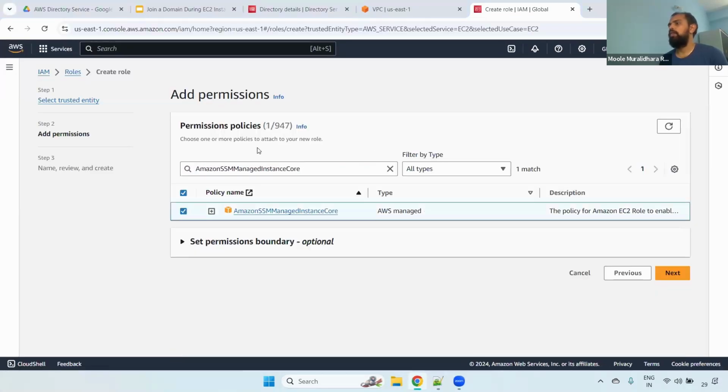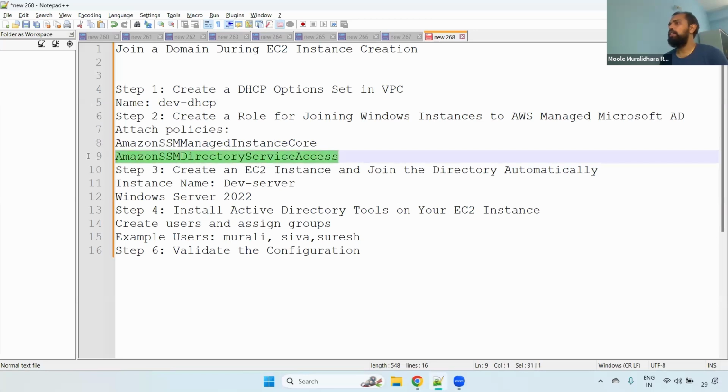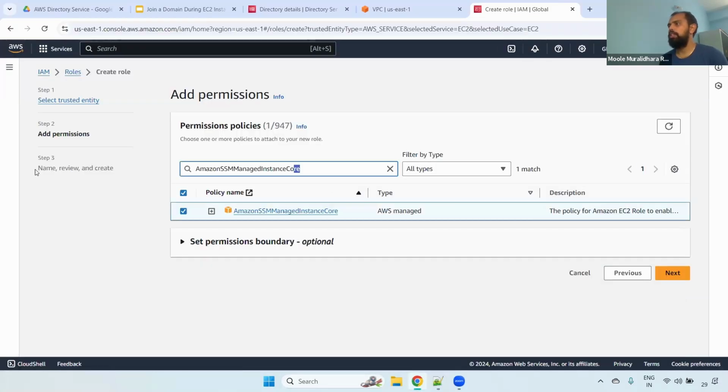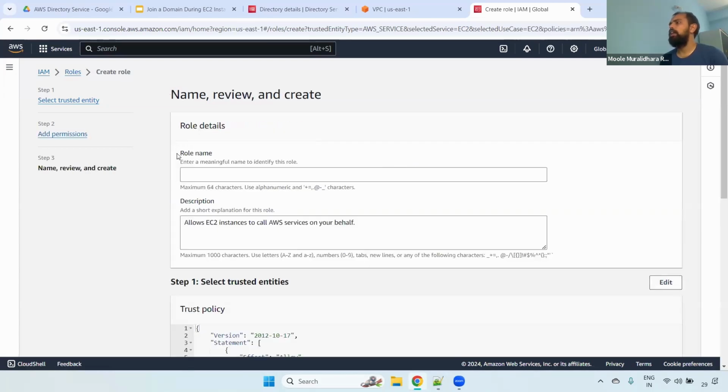Select this one. What is another one? Amazon SSM directory service access. Copy this and paste it here and select the second one. Now you can click the next, and here it is asking the name. I'm giving dev domain join role. You can give any name, but I'm giving just dev domain join role.